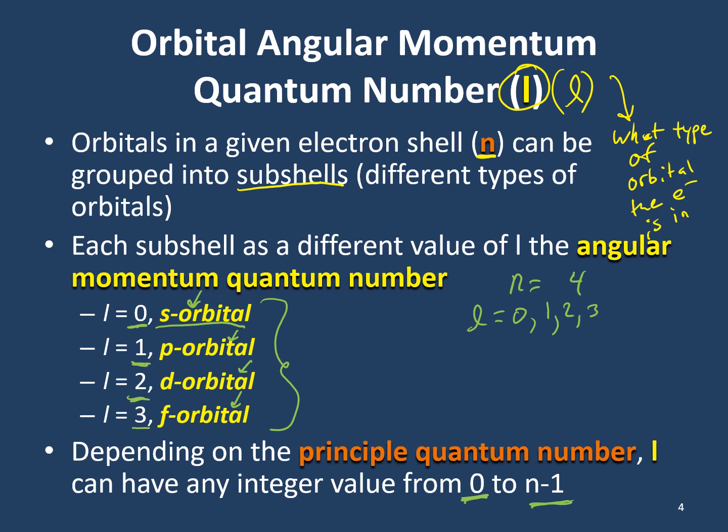Since n is 4, n minus 1 is 3, and I have all 4 of these values possible at this energy level. If we're at energy level 5, the quantum numbers possible for angular momentum would be 0, 1, 2, 3, and 4. Now, we don't know what 4 is as far as the orbital, but we do know that it's a possible angular momentum quantum number, and we would have to include it, regardless of the fact that we don't know what type of orbital it corresponds to.